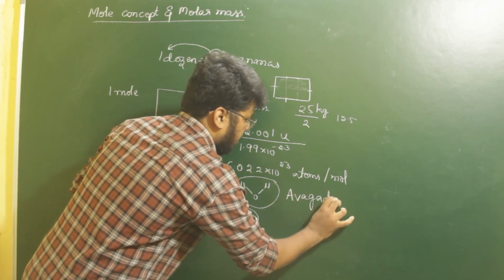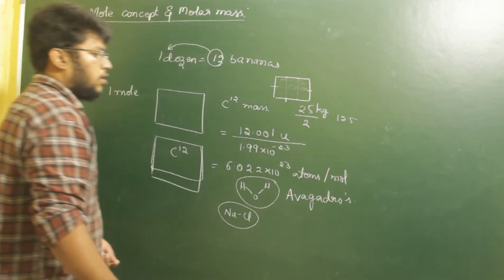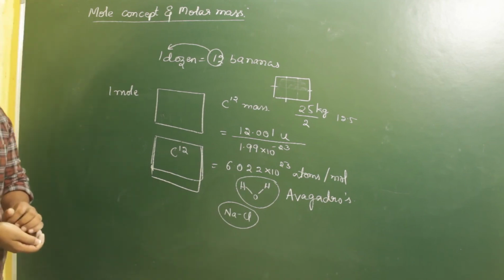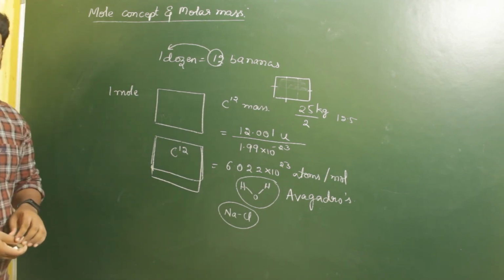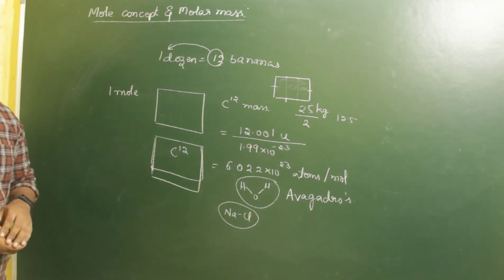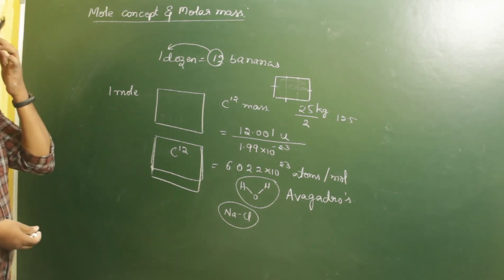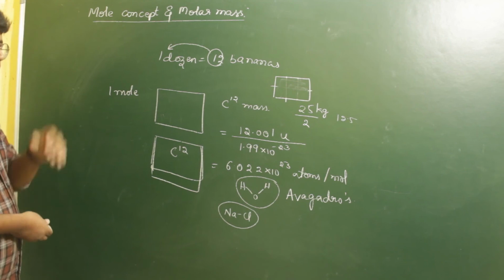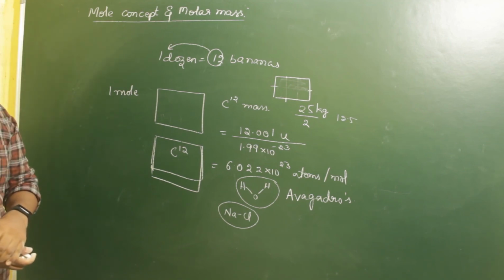because it was the scientist Avogadro who said that equal volumes of gases at the same temperature and pressure contain an equal number of molecules. Okay, so therefore we call this 6.022 into 10 to the power 23 the Avogadro number.